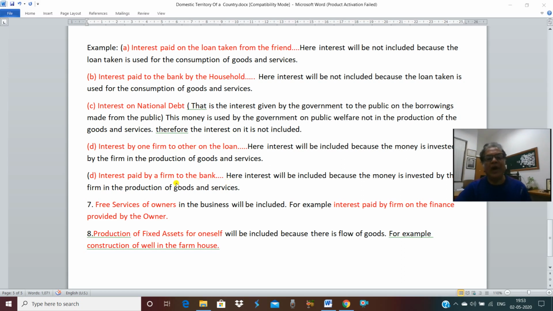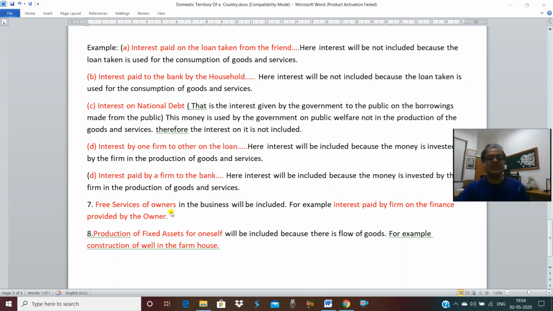Next is interest paid by a firm to a bank. Now the question is why the firm has taken a loan from the bank? For the production of goods and services. So the money is used or invested by the firm in the production of goods and services, and that's why it will be included. So once again, how will you treat the interest? You will see where that money on which the interest is generated is used. If it is used in the consumption of goods and services, then it will not be included in domestic product and national product. But if it is used in the production of goods and services, then that interest will be included in domestic product and national product.